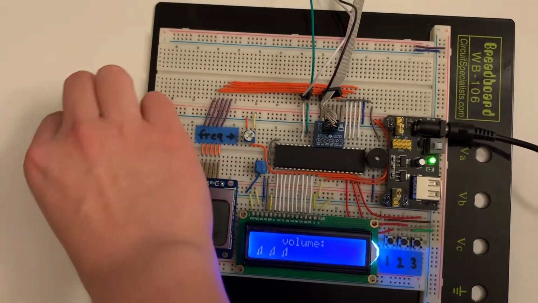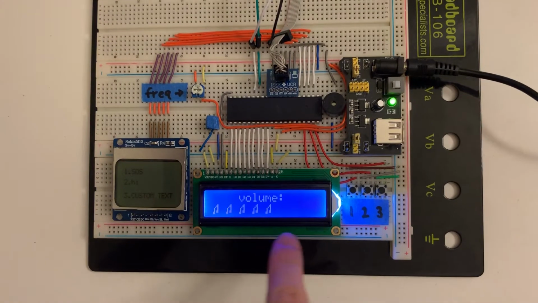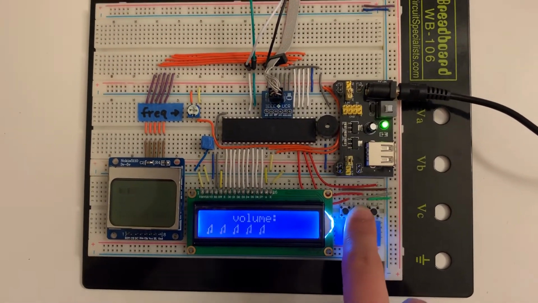And then using the potentiometer and the ADC, I can actually change the frequency of the buzzer, and you can see the custom characters I display have also increased.